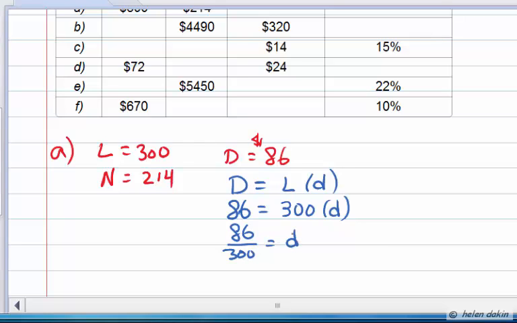And the discount rate ends up being equal to 0.28666, repeating. And that means that the discount is 28 2/3%. So a discount rate of 28 2/3% will reduce the list price from $300 to $214.